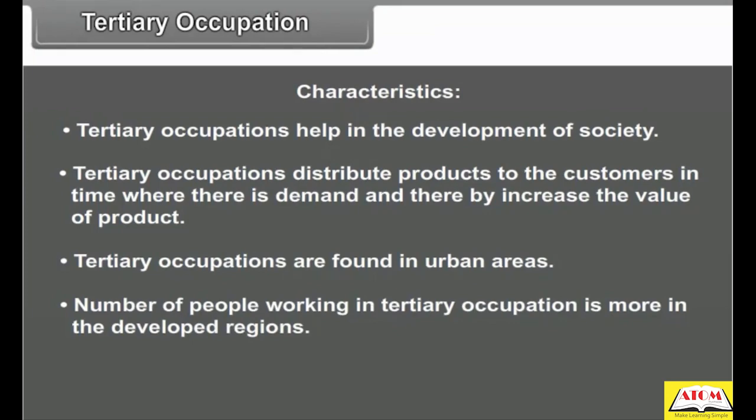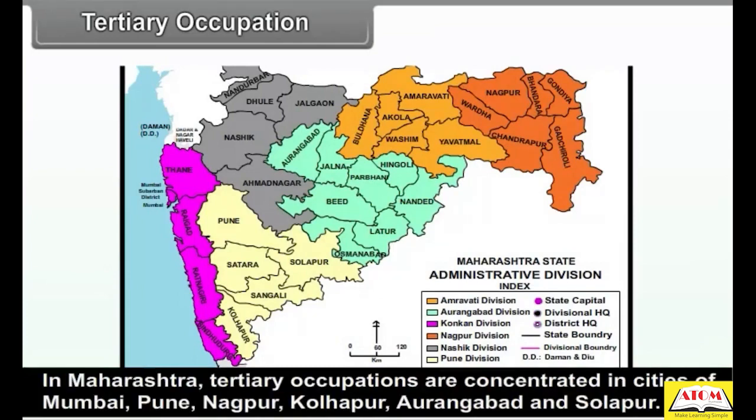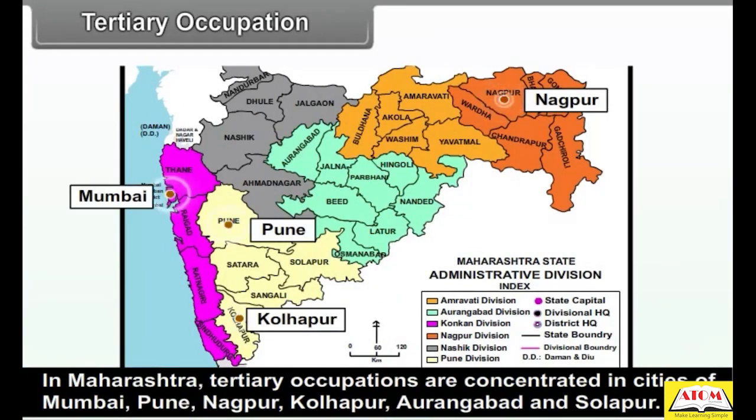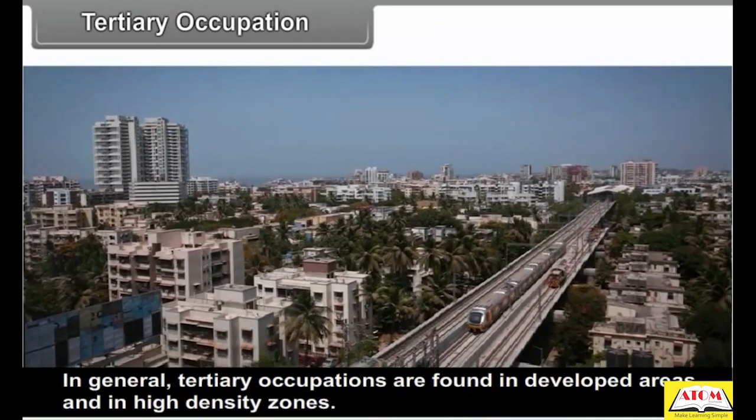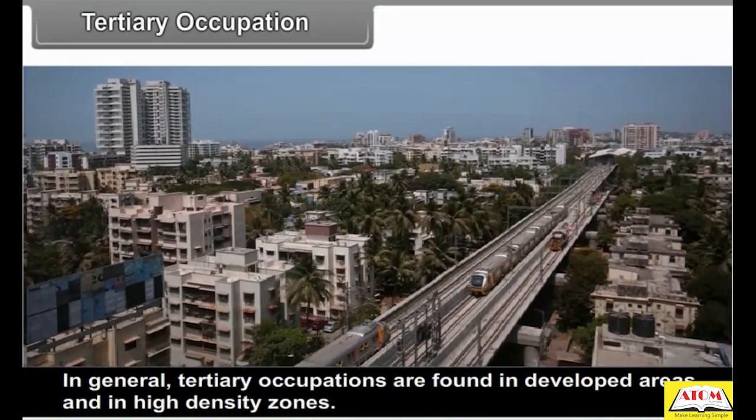The number of people working in tertiary occupation is more in the developed regions. Distribution. In Maharashtra, tertiary occupations are concentrated in the cities of Mumbai, Pune, Nagpur, Kolhapur, Aurangabad and Solapur. In general, tertiary occupations are found in developed areas and in high-density zones.